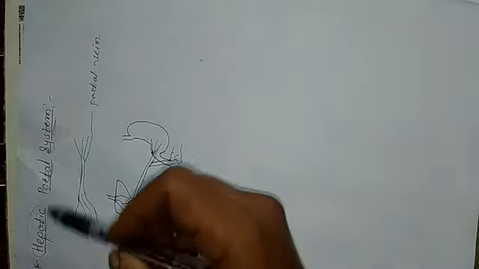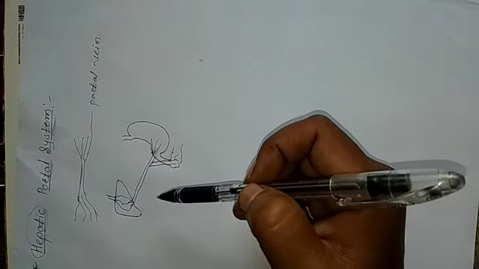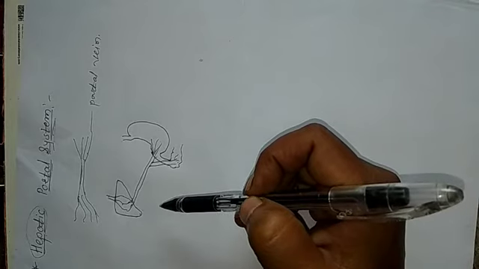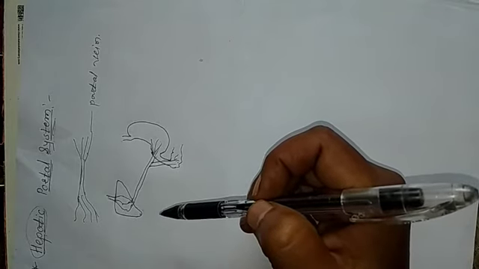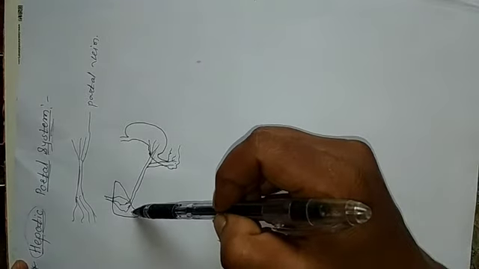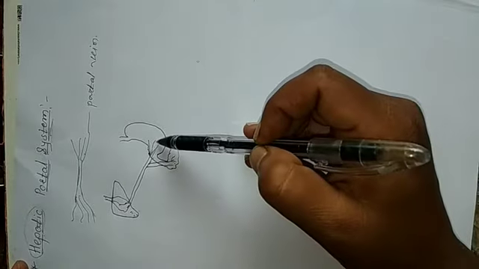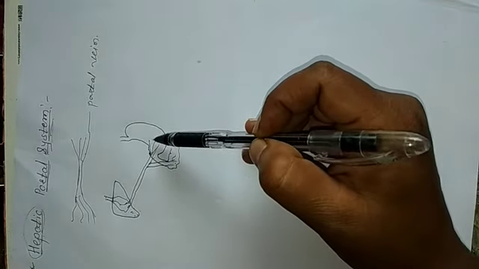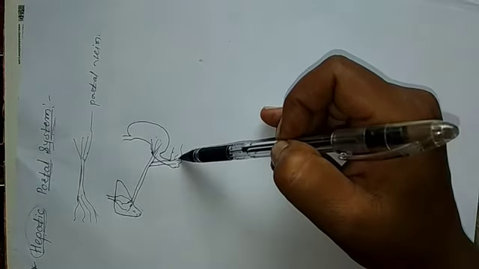What is meant by hepatic portal vein? It is the vein which enters the liver and which starts from capillaries and ends in capillaries. This vein is called the hepatic portal vein. See, student, this is our liver. The vein starts from the stomach and intestine.